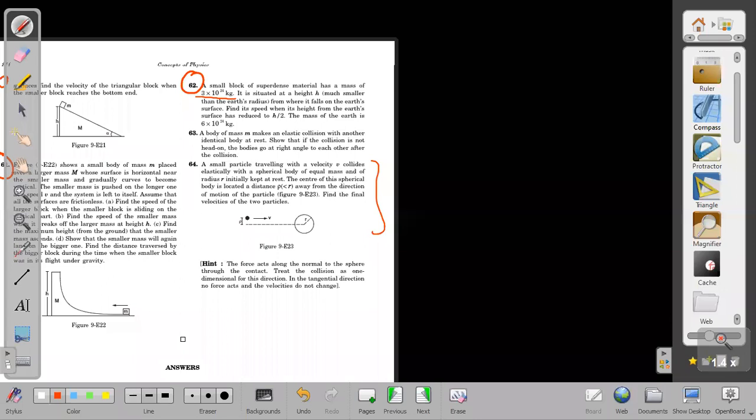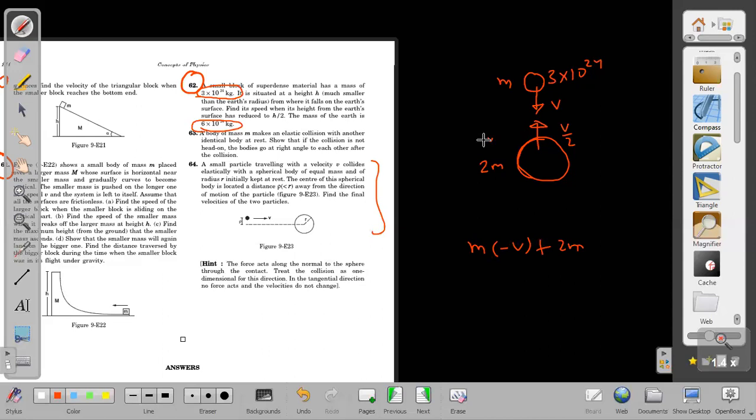In this case, they want to just give an example of conservation of momentum. This is going down, but Earth is also rising up. Why? Because the mass of Earth is not much larger as compared to the mass of the body. The mass of the block is also much larger, 3 into 10 raised to the power 24. So it is m and the mass of Earth is 2m. If it acquires some velocity v, then Earth will acquire velocity v by 2, so that the momentum is conserved, means m into minus v plus 2m into, if I take it to be v dash first, let us say it is v dash.